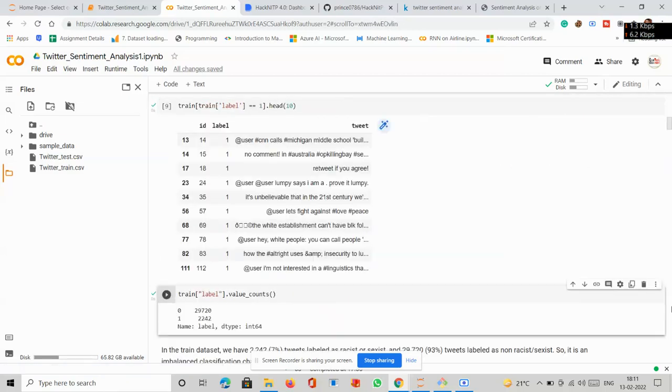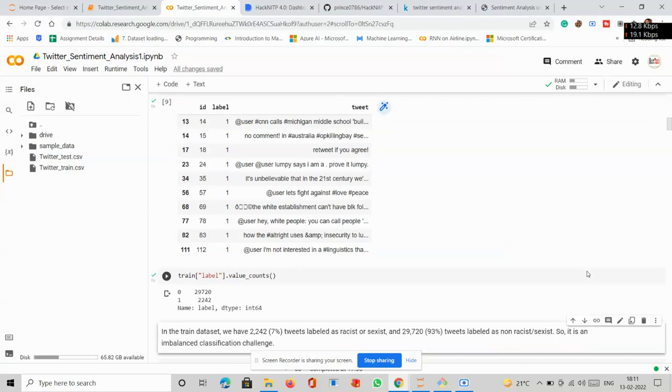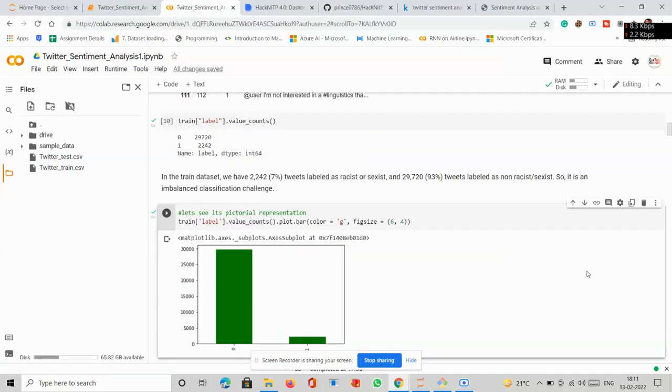As you can see, I have even checked the value count, right? Now in the train data set, from the value count we can see that we have 7% of the tweet labels as racist or sexist, whereas 93% of the tweet labels are non-racist or sexist. So it means there is an imbalanced classification challenge, right?